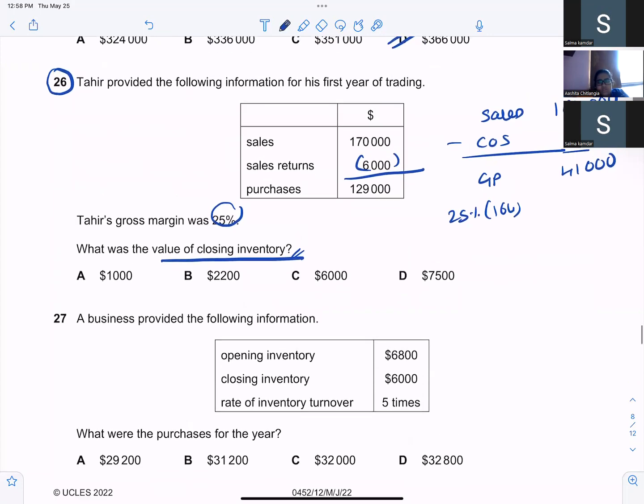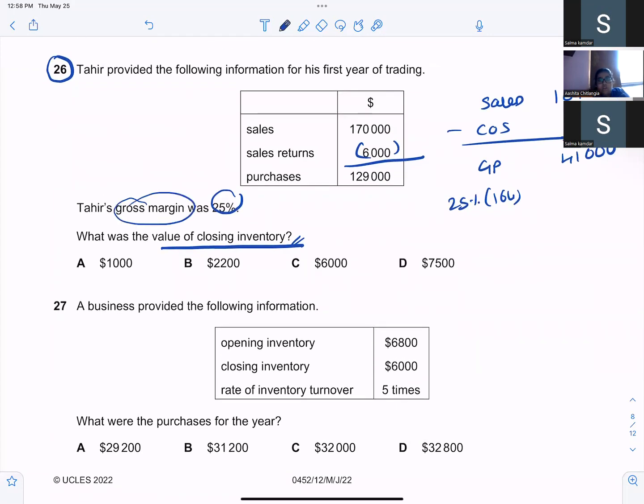This is gross profit done. So cost of sales will be this minus this, 123,000. Cost of sales is opening plus purchases minus closing. Is there any information about opening? No, so I will take it as 0.